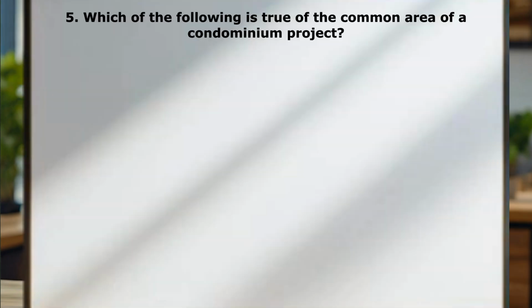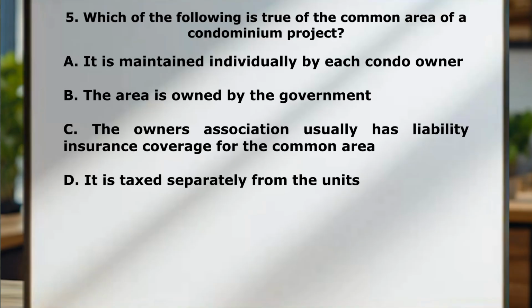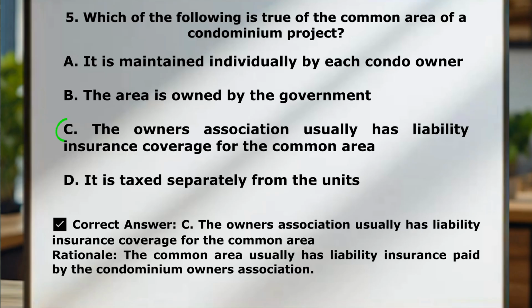Question number 5. Which of the following is true of the common area of a condo project? A, it is maintained individually by each condo owner. B, the area is owned by the government. C, the owners association usually has liability insurance coverage for the common area. And D, it is taxed separately from the units. Correct answer here is C, the owners association usually has liability insurance coverage for the common area.